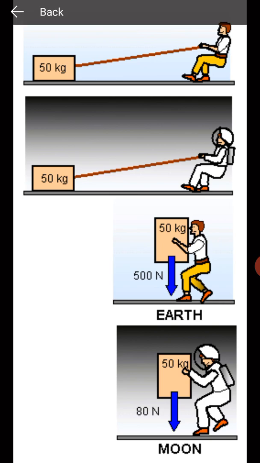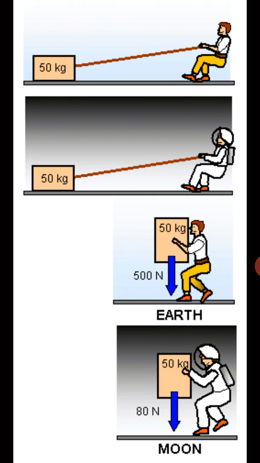Let us now see another example. In the first image you can see there's a man pulling a mass of 50 kg. In the second image, it's an astronaut who is pulling the same 50 kg, but he's on the moon. The 50 kg mass is not changing; the same mass is there on the earth and on the moon. Now let's calculate the weight of this 50 kg on earth, and then the weight of the same 50 kg on the moon.